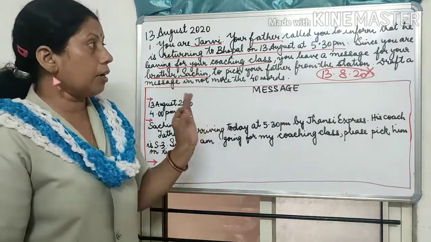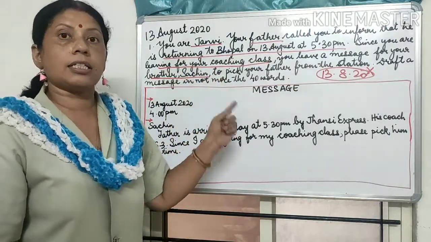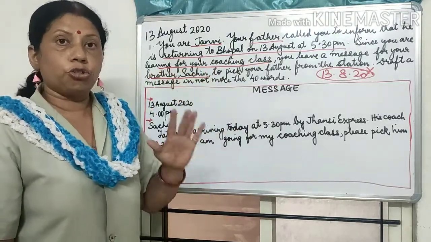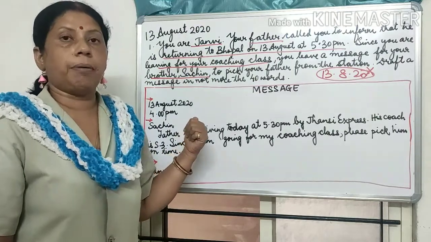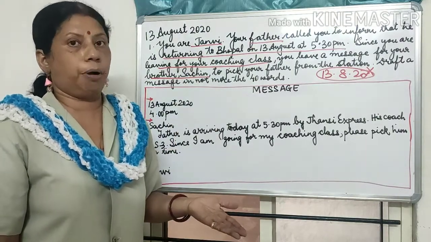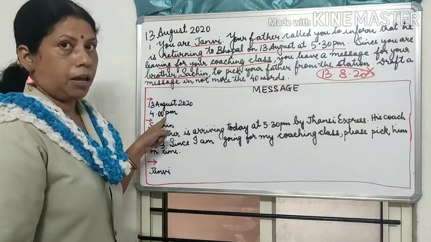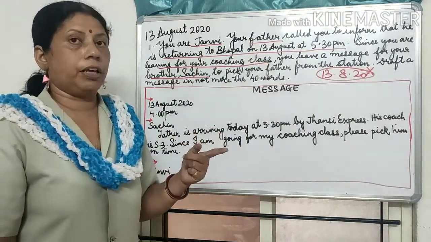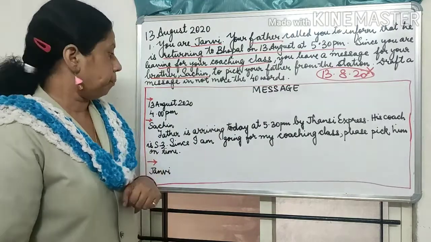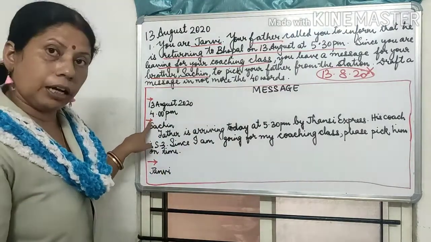But it is understood that my coaching class is during that time. So I have to write my message before leaving for my coaching class. So I have given the time 4 p.m. and father is arriving at 5:30 p.m. Then again I leave a line.